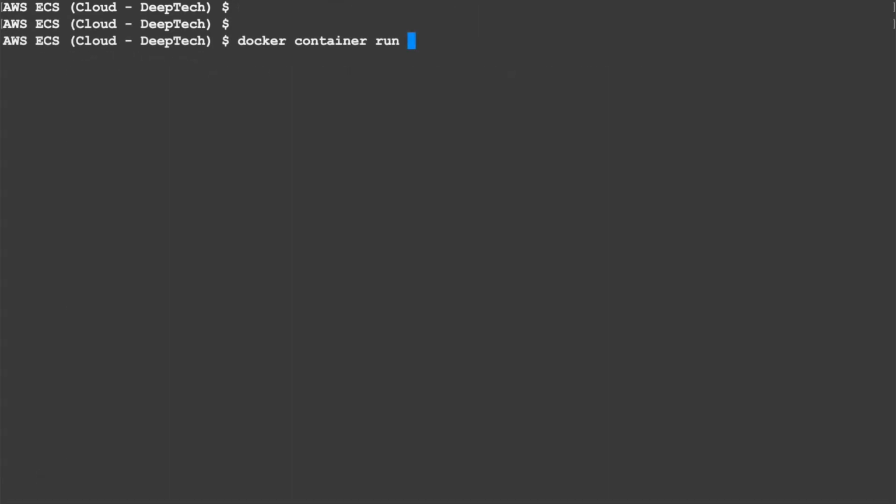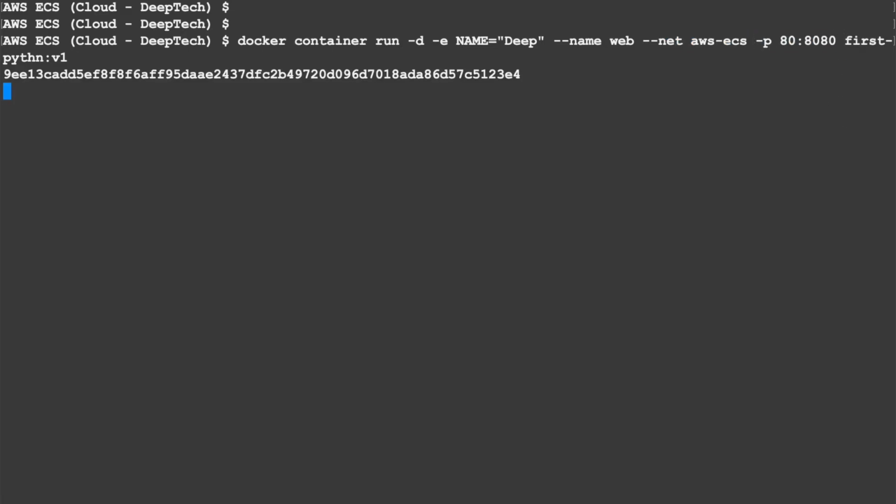Now I'll create containers in this network, or I'll place containers in this network. docker run and docker container run are the same commands, but this is the latest version, docker container run. You should always use the latest version commands. So this is the command which I'm running to start the container: docker container run -d, and I'm passing an environment variable, and the name of the container is web. This is something which is new, --net aws-ecs. What I'm saying here is that whenever this container is started, it should be attached to the network with the name aws-ecs, which you have just created. The rest of the things are the same. These are the ports which are published.